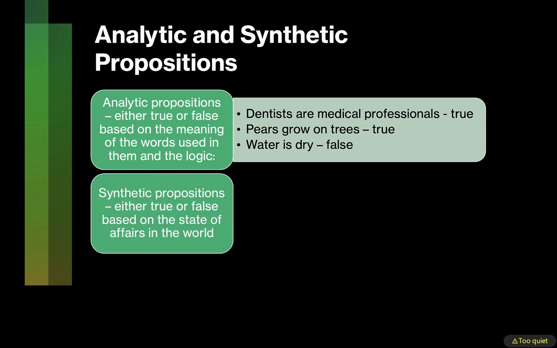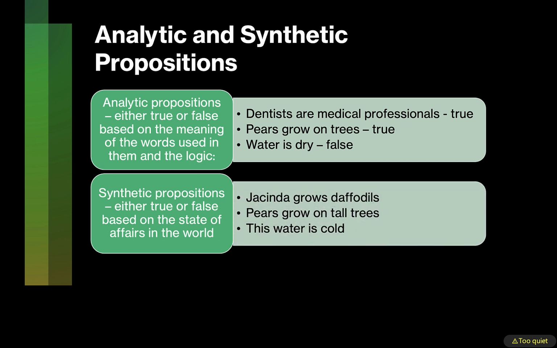Synthetic propositions are either true or false based on the state of affairs in the world. If we return to Jacinda growing daffodils, we don't know whether this proposition is true or false, unless we know a person named Jacinda and we know about her gardening practices. The propositions like pears grow on tall trees and this water is cold are also synthetic.